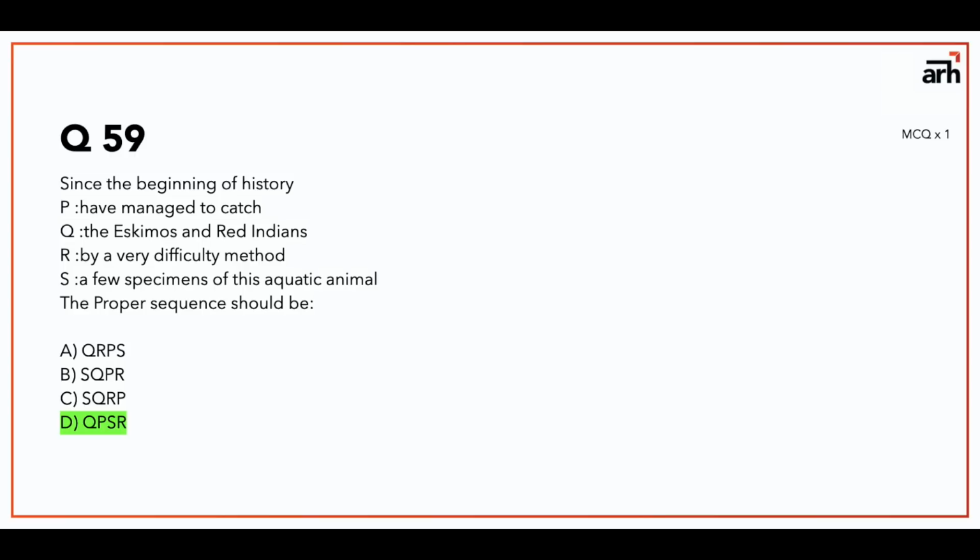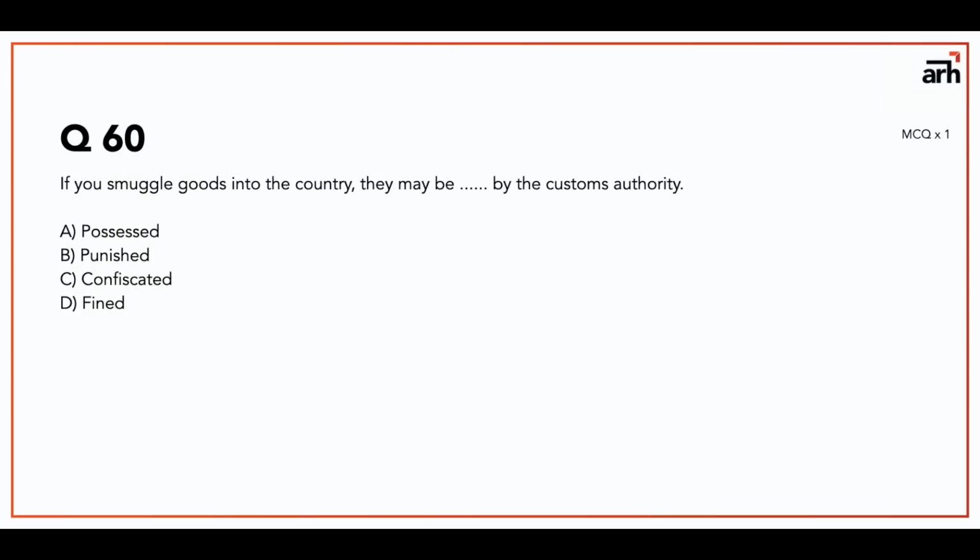Now, the next one is an English question, or a verbal ability question. If you smuggle goods into the country, they may be blank by the customs authority. Again, just fill in the blanks and see if it feels right. They may be possessed by customs authority, no. They may be punished by customs authority, they may be confiscated by customs authority, or fined by customs authority.